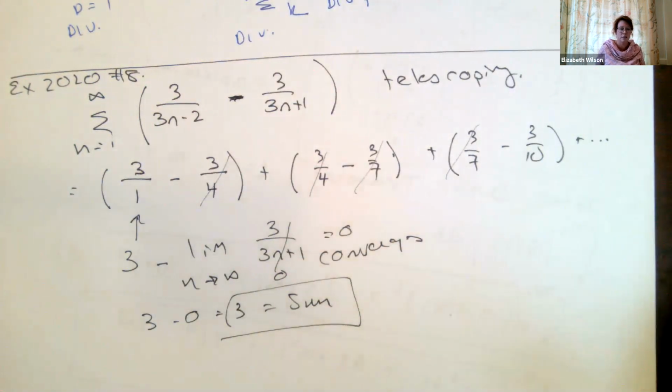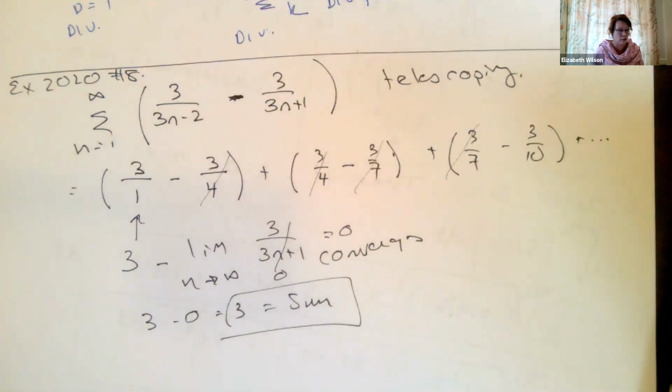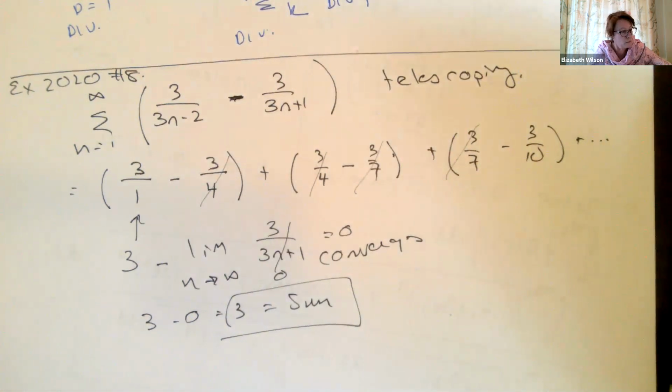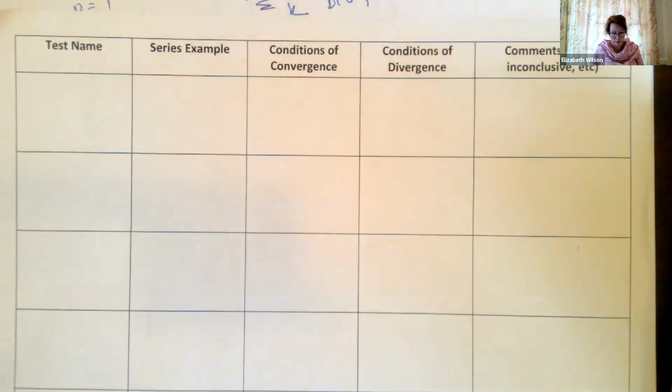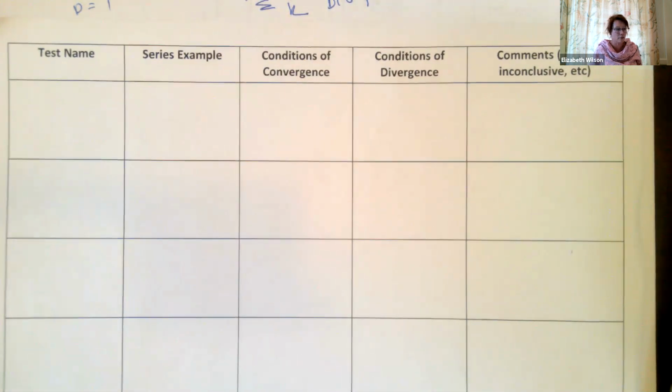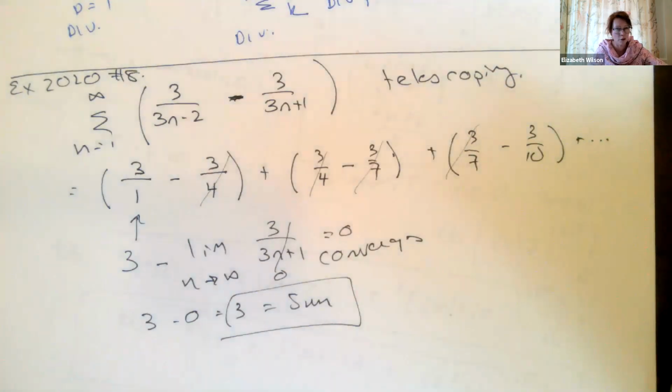So part of the deal is you have to be able to recognize that you're looking at a telescoping series, which is helpful if you fill out your table, because then you can write an example of a telescoping series and see, oh yeah, that's what a telescoping series looks like. And then you'll know what the criteria is for convergence and sum, if the sum is appropriate, or if there's a criteria for convergence or divergence. Okay.